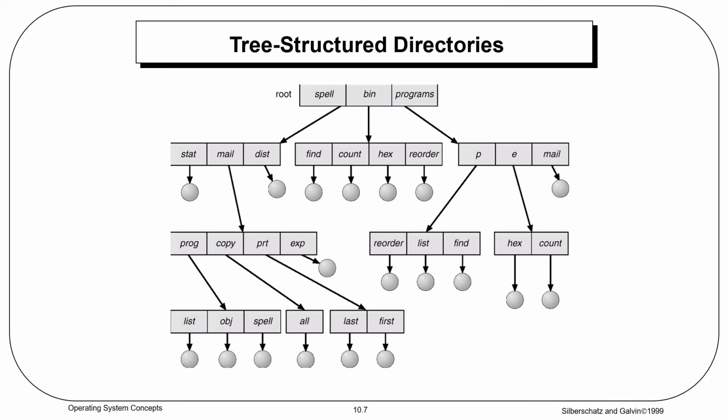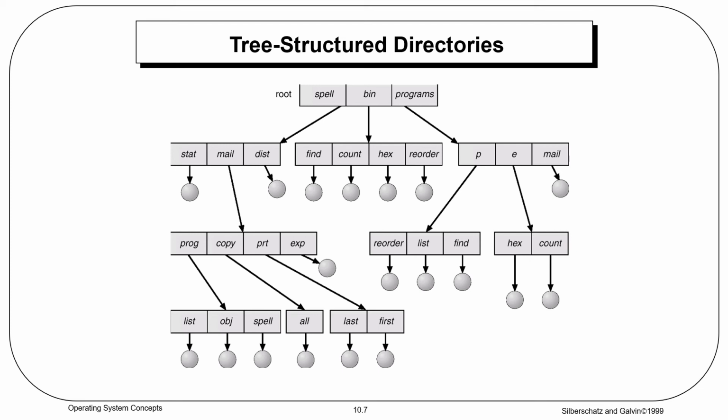Now, to reach a file we need a path name. There are two types of path names here. One is the absolute path name, the second one is the relative path name. An absolute path name gives the path from the root, whereas a relative path name gives the path starting from the current directory onwards. That is the difference.